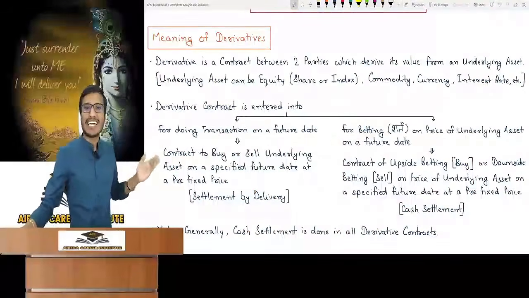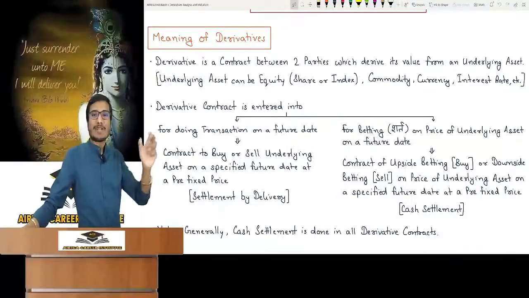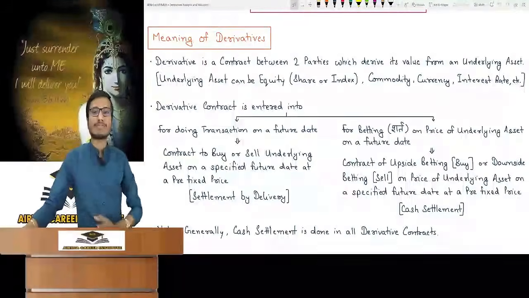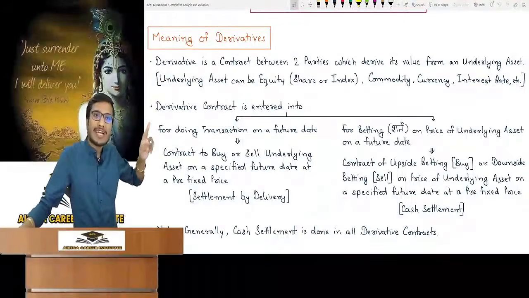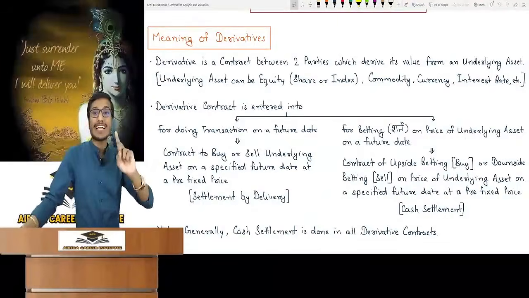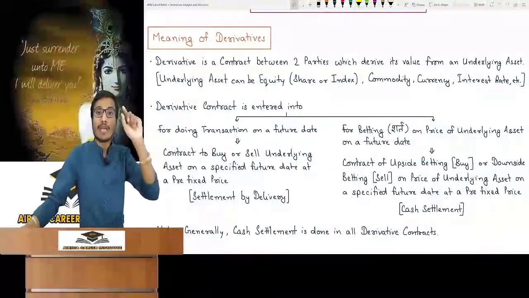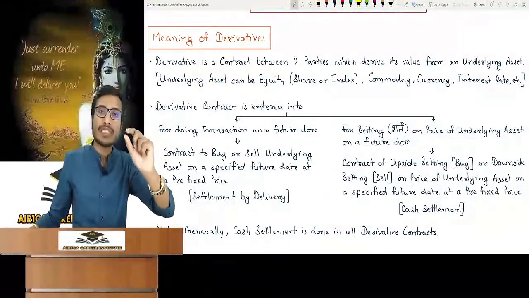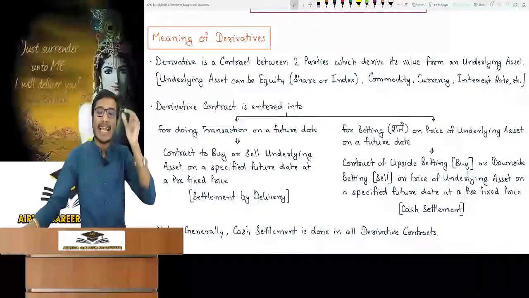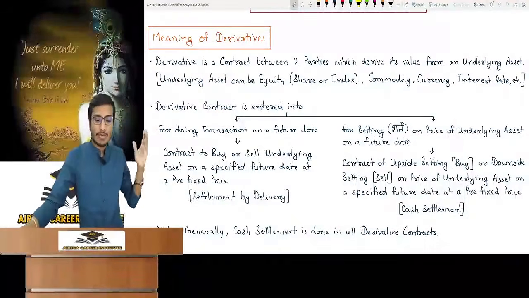This is professional language, so it will not be written in the exam as a contract of upside betting. It will be written that we have done a contract to buy the underlying asset. Understand it? It's upside betting. Because all the questions we will do in the exam are about cash settlement. We are going to do it with the thought of cash settlement.